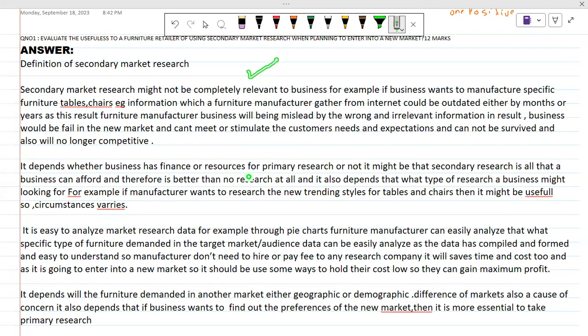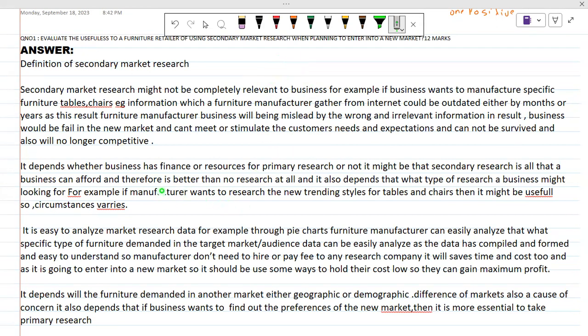Like if a business has no finance, it can go with secondary research. In this point I made a negative point about secondary research, but now in this evaluation I am discussing the factors which will influence this choice.